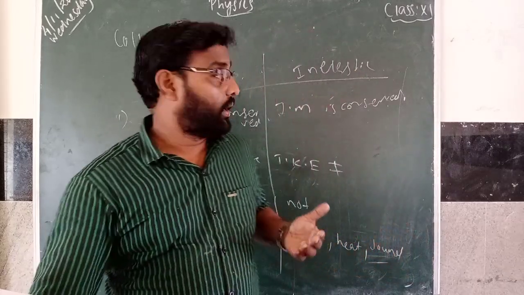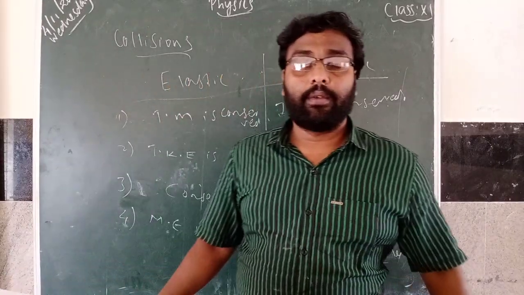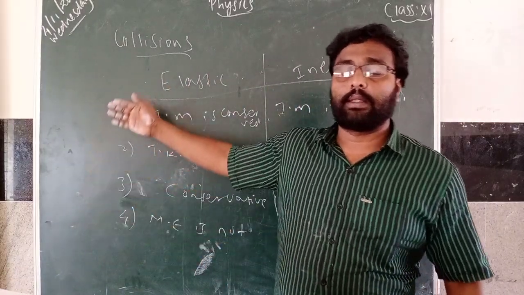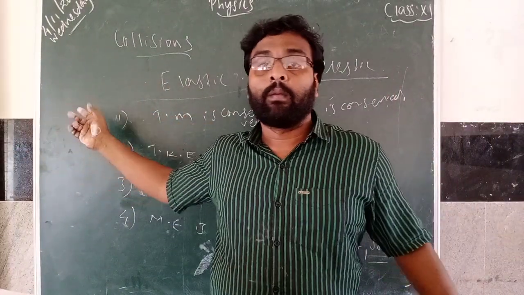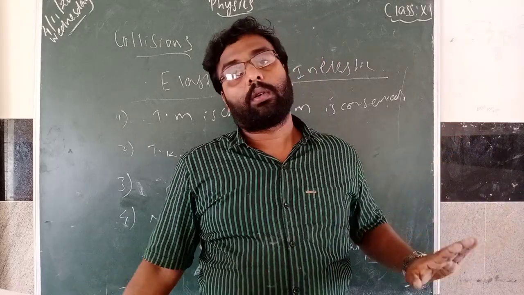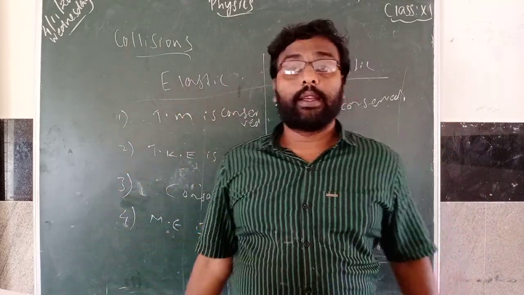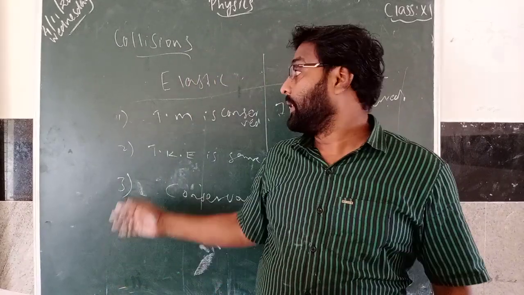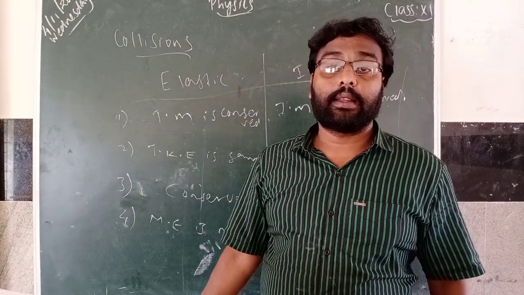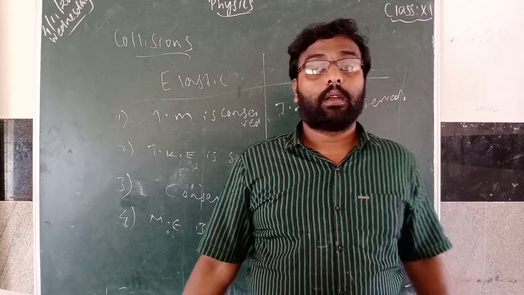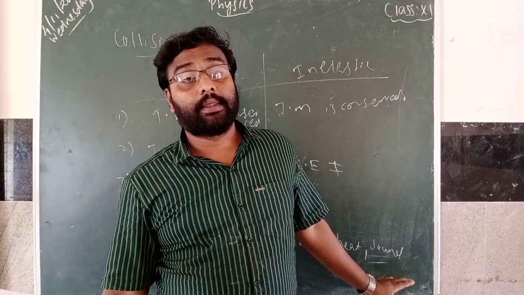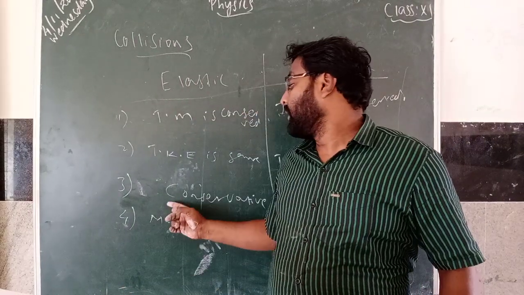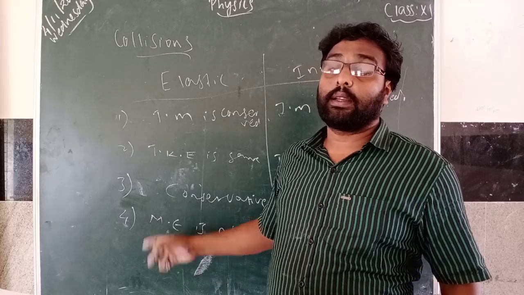So these are the four differences. Comparison between elastic and inelastic collision. First one is what? Momentum. Both sides it is conserved. And the second one is kinetic energy. In elastic collision kinetic energy is conserved. In inelastic collision kinetic energy is not conserved. And the third one is forces are conservative here.